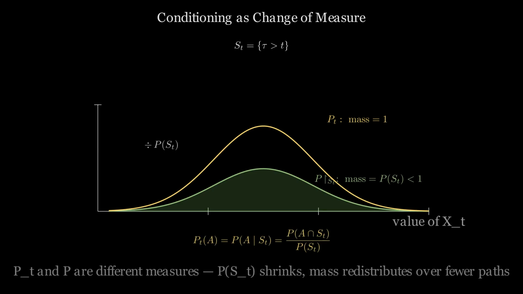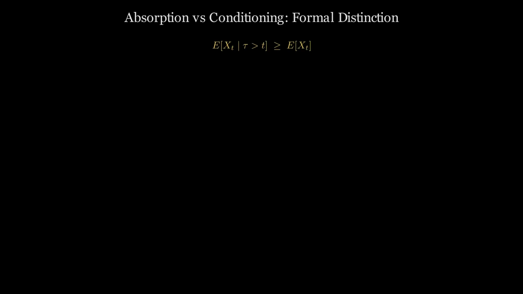Under the conditioned measure, the system's transition rates, mean, and variance are all different from their unconditional counterparts. The conditioned measure is a genuinely distinct stochastic law, not merely a filtered version of the original. Absorption and conditioning are formally distinct operations on the system model.